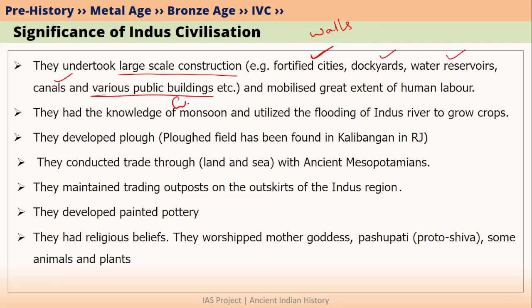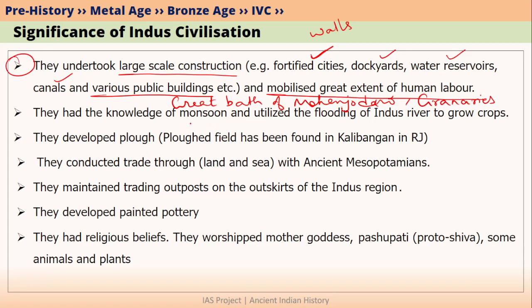For example, you must know about the Great Bath of Mohenjo-daro. Great Bath of Mohenjo-daro is basically a public building because it was used by the normal public. Similarly, they also built huge granaries so that they could store their food grain. For doing all this, they mobilized labor to a great extent. This kind of coordinated building activity was not there before Indus civilization.